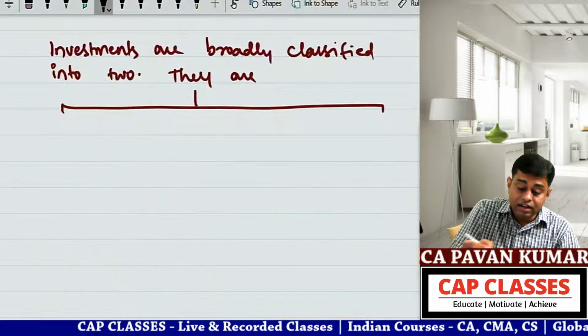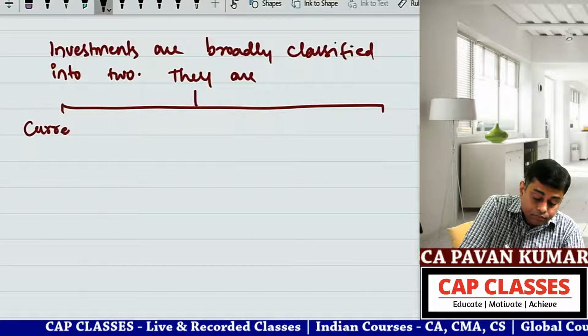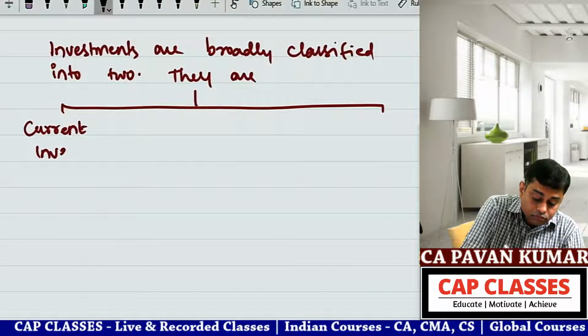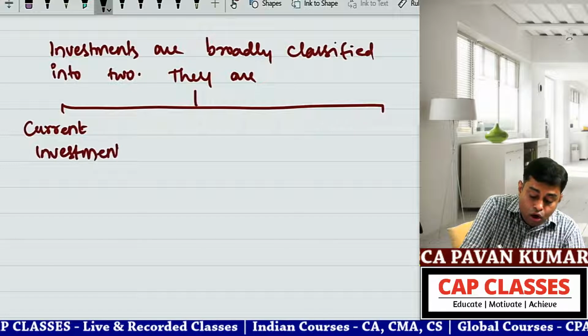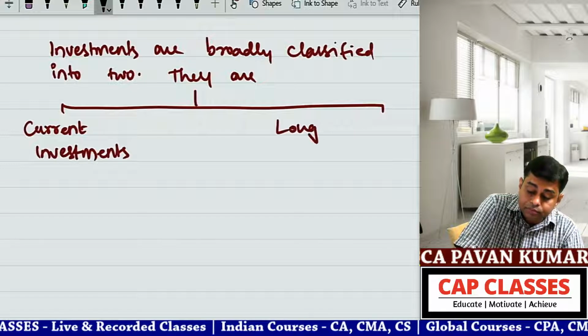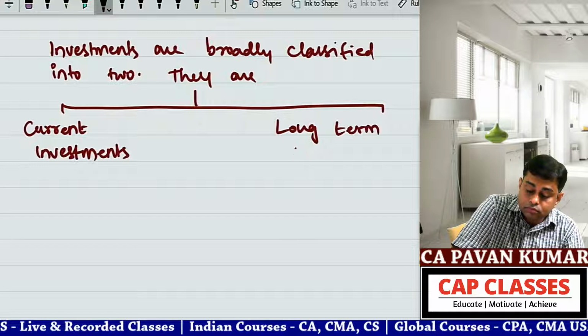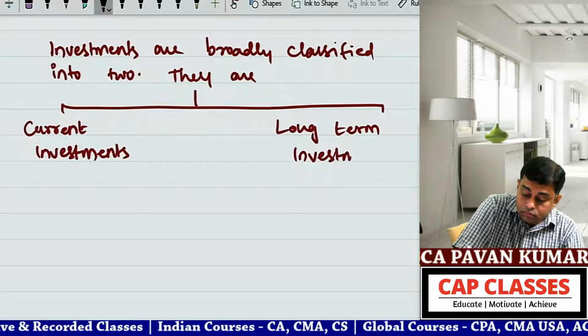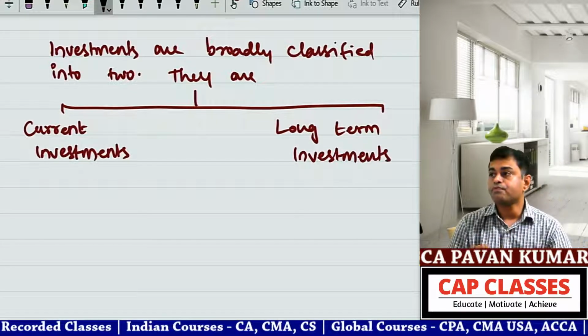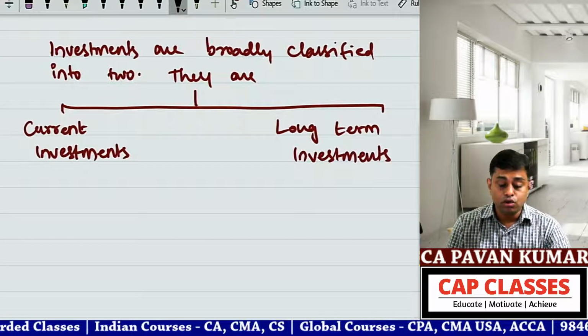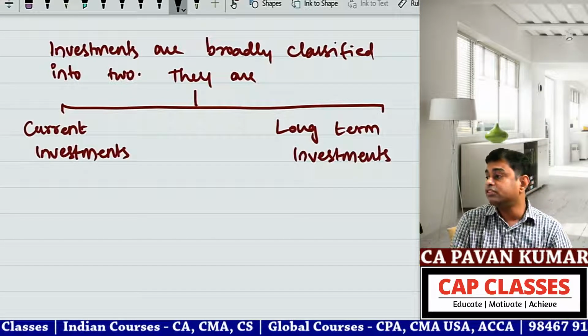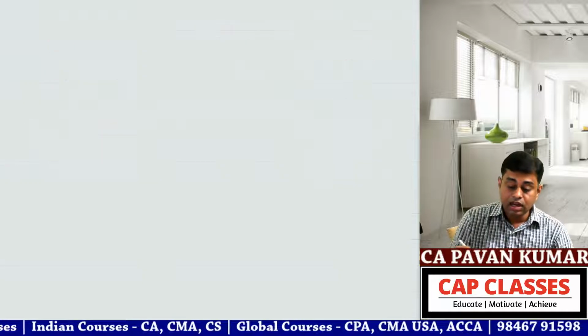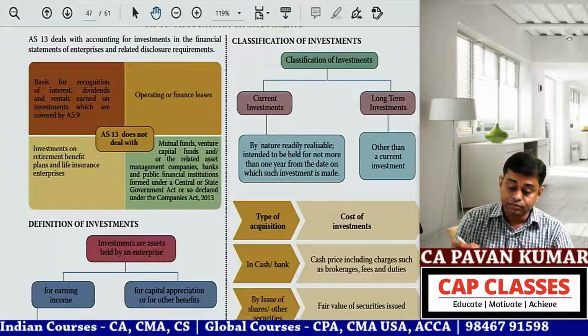They are current investments and long-term investments.